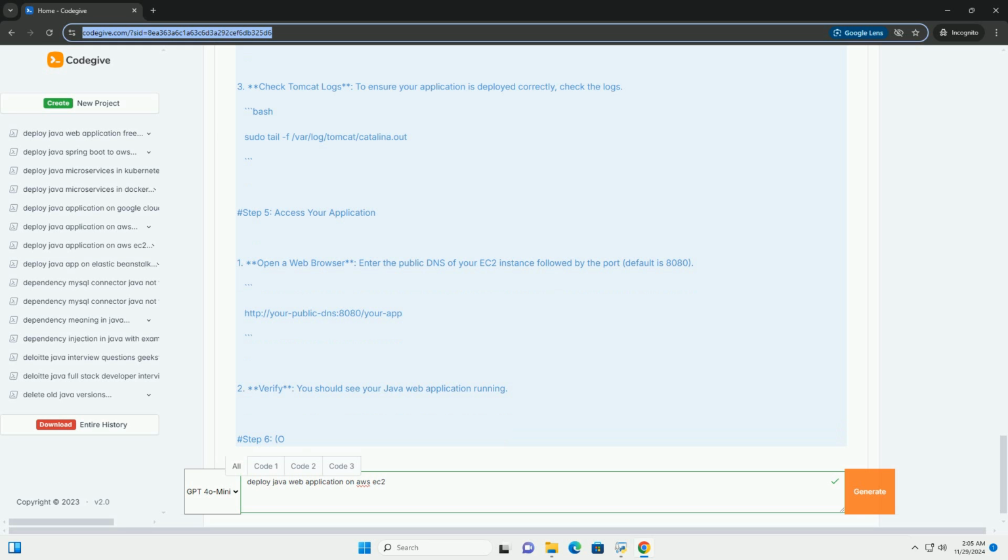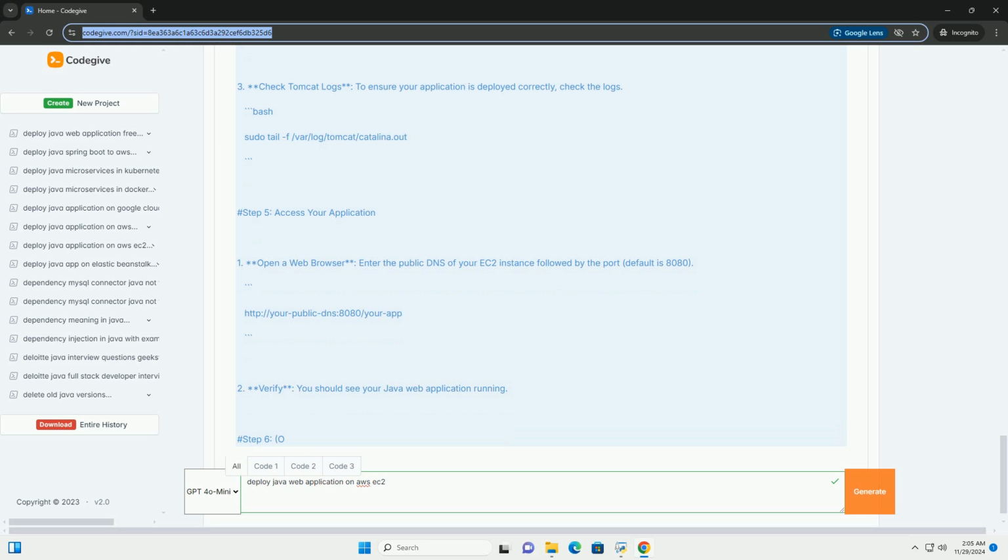Step 5, access your application. 1. Open a web browser and enter the public DNS of your EC2 instance followed by the port, default is 8080. 2. Verify. You should see your Java web application running.